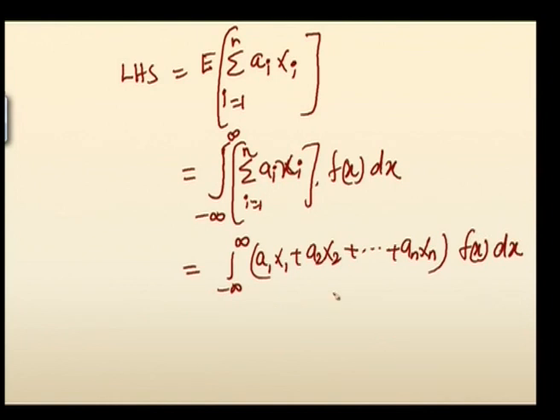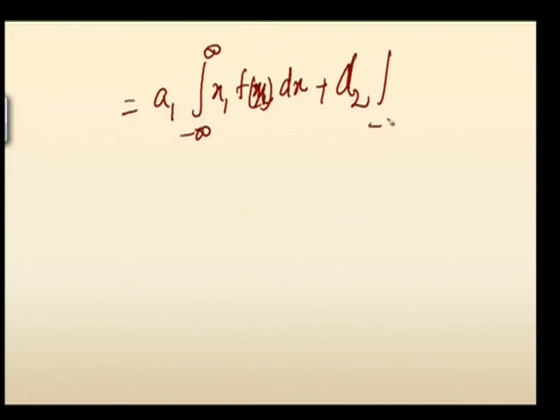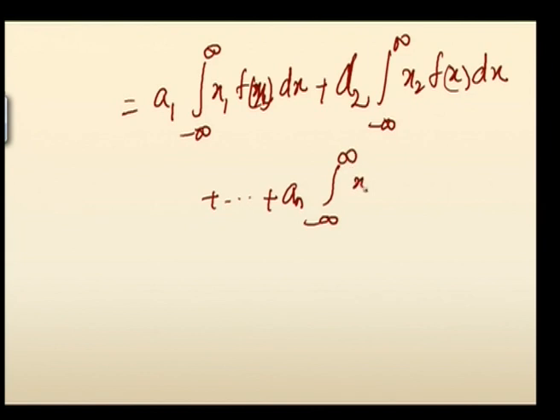So this is equal to a1 into integral of x1 f of x dx from minus infinity to infinity, plus a2 into integral from minus infinity to infinity of x2 f of x dx, plus etc., plus an integral from minus infinity to infinity of xn f of x dx.